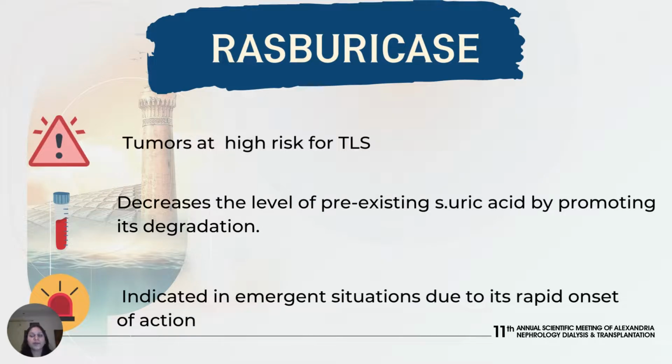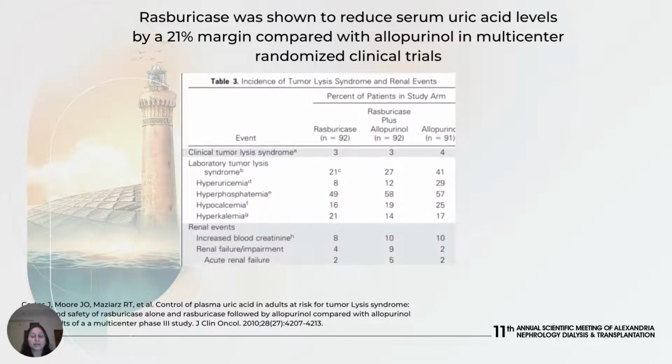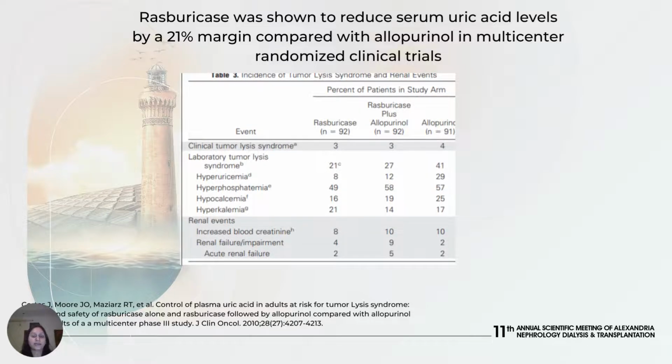Rasburicase decreases the level of pre-existing serum uric acid, as already mentioned, by promoting its degradation. It has been shown to effectively and rapidly prevent and treat tumor lysis syndrome. Hence, it is used in emergency and high-risk situations. Rasburicase was shown to reduce serum uric acid levels by a 21% margin compared with allopurinol in multicenter randomized clinical trials.